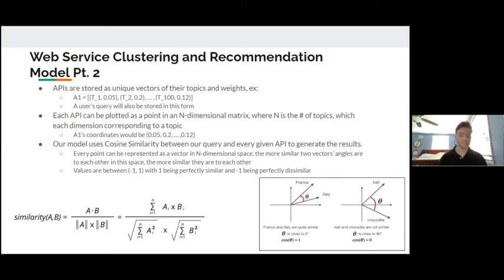And we use cosine similarity, which is basically, if we were to turn this into a vector, we would measure the angles between these vectors, and the closer those angles are, the more related these APIs are. And so you can see here in the corner, like a visualization, France and Italy have a close angle, while ball, and I think it's crocodile, have a very far angle. That's how the relationship is kind of identified.